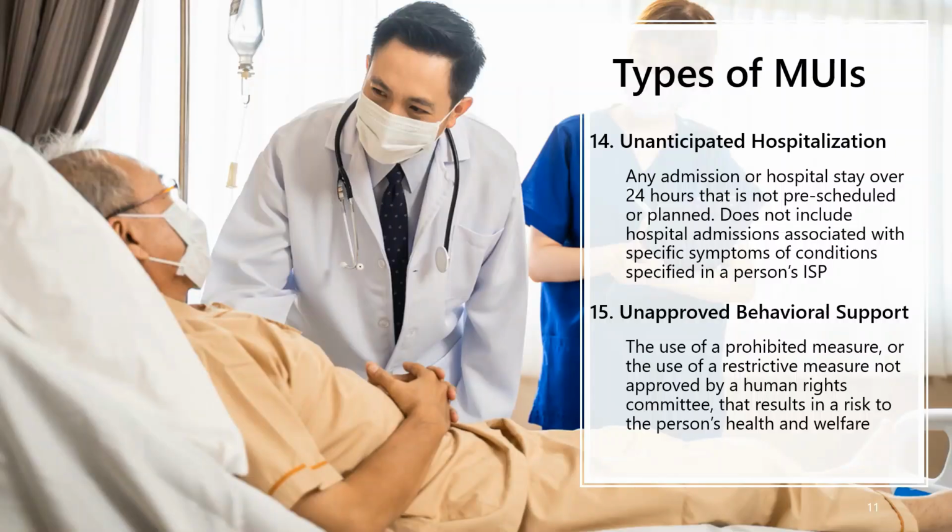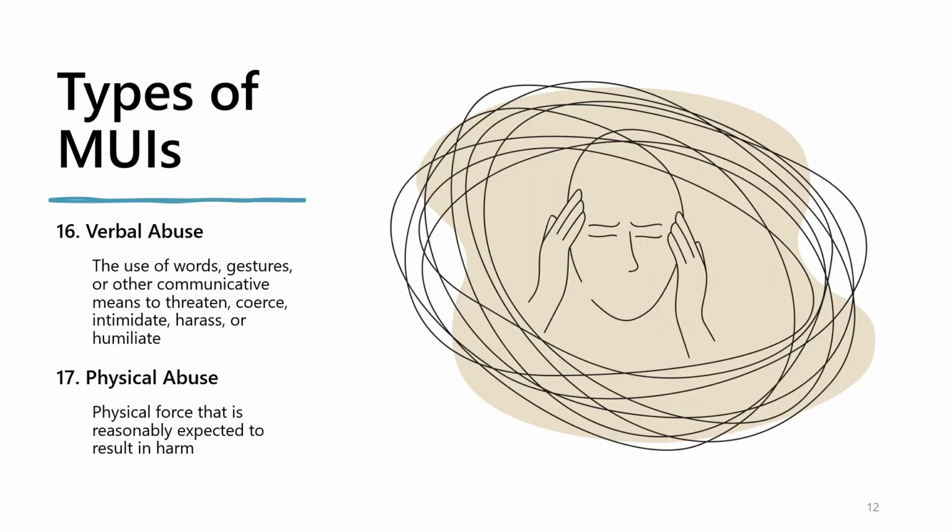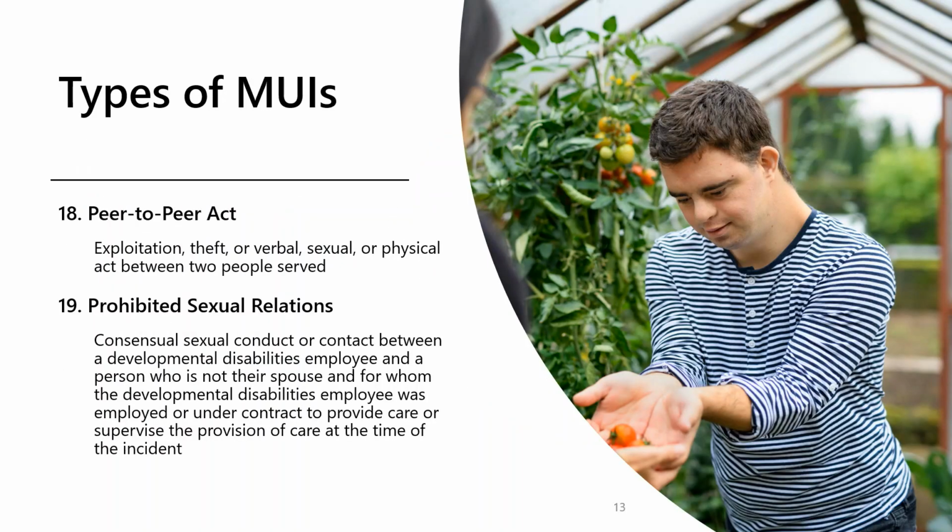Unapproved behavioral support is the use of a prohibited measure or the use of a restrictive measure not approved by a human rights committee that results in a risk to the person's health and welfare. Verbal abuse is the use of words, gestures, or other communicative means to threaten, coerce, intimidate, harass, or humiliate. Physical abuse is physical force that is reasonably expected to result in harm. A peer-to-peer act is exploitation, theft, or a verbal, sexual, or physical act between two people served.